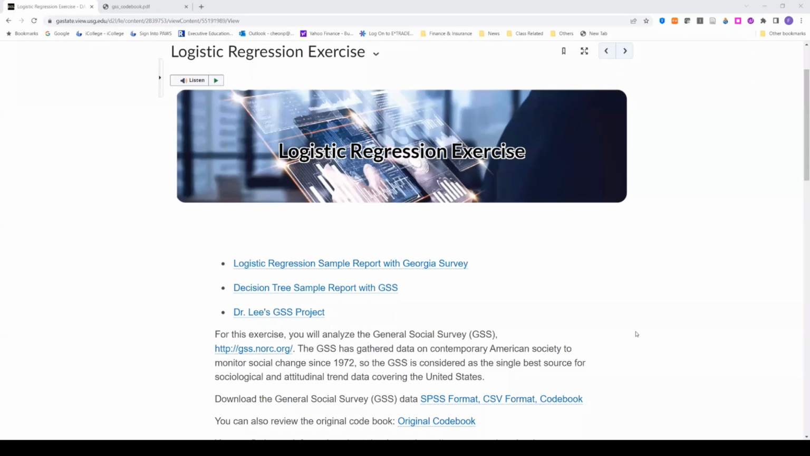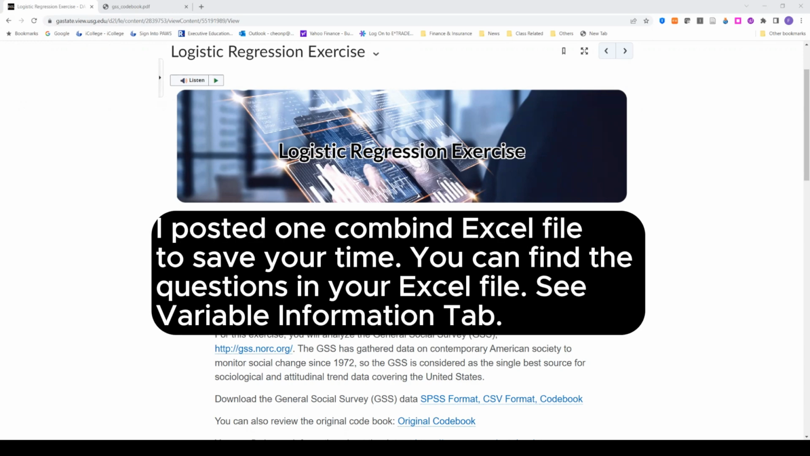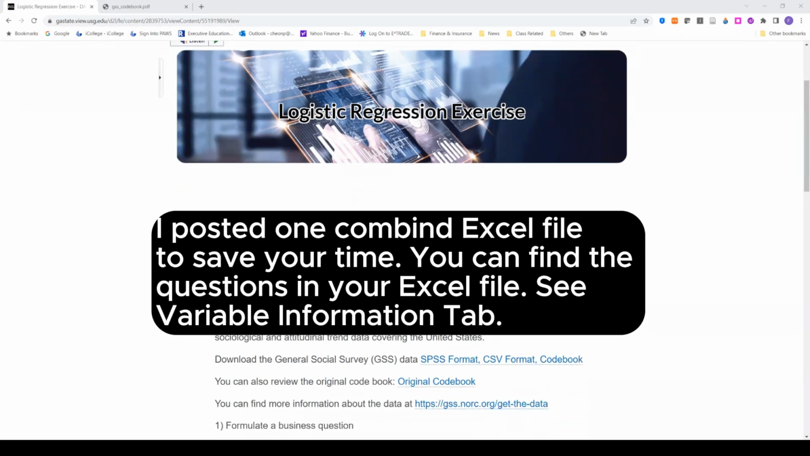Okay, today we're going to use logistic regression using the General Social Survey. Last week, you used linear regression using the Georgia survey, but the General Social Survey is a much bigger and more interesting survey. So let me show you how to see the codebook.